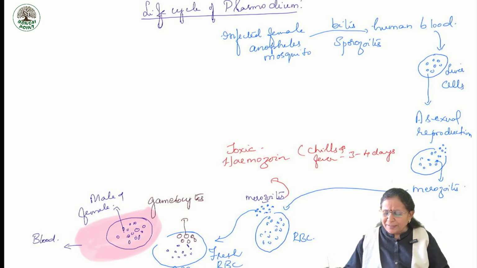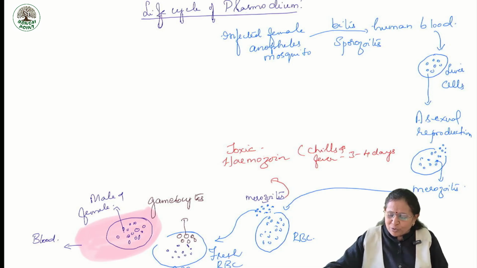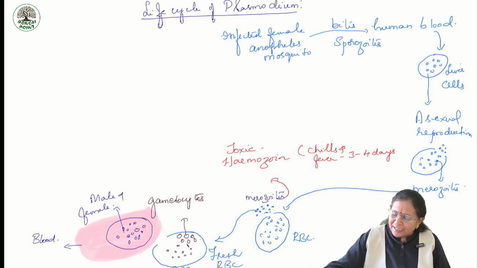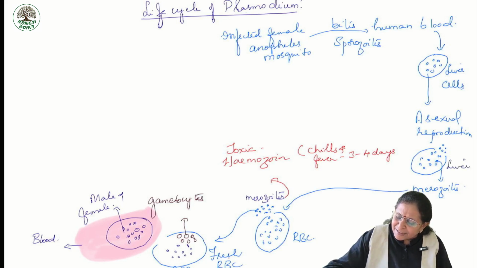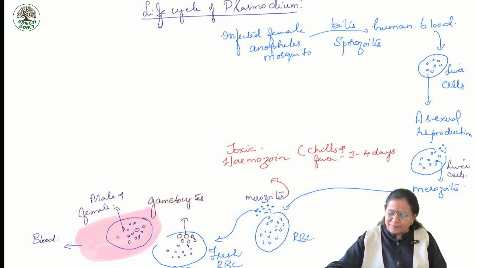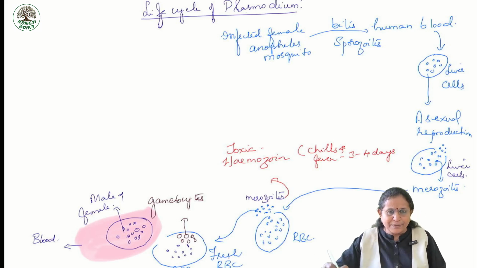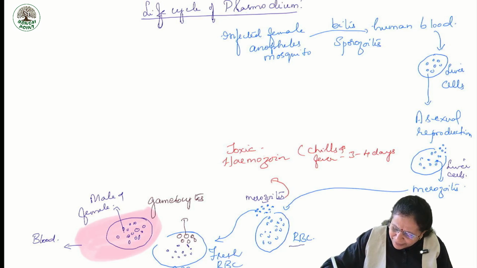Hope you understood. Merozoites multiply in the liver cells, then it bursts the liver cells and comes out. As the merozoites comes out, they enter RBC.